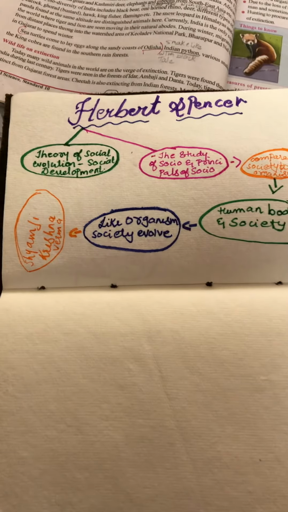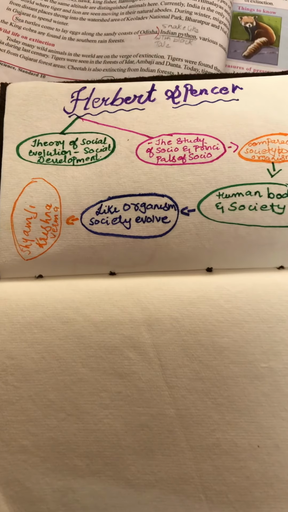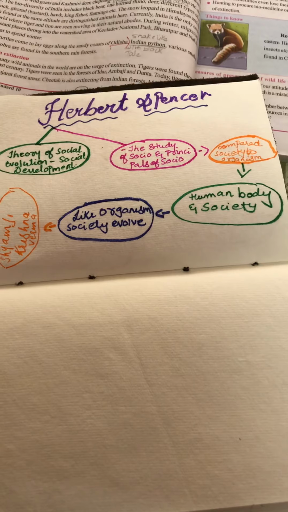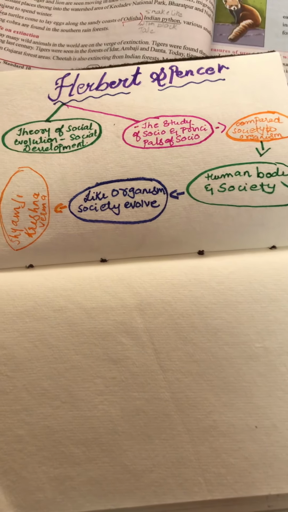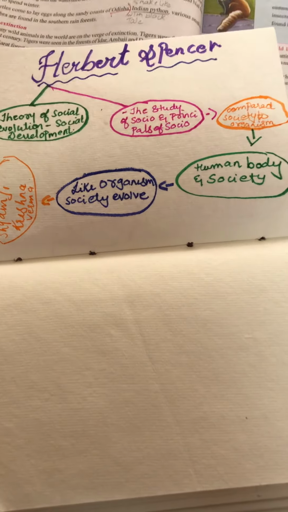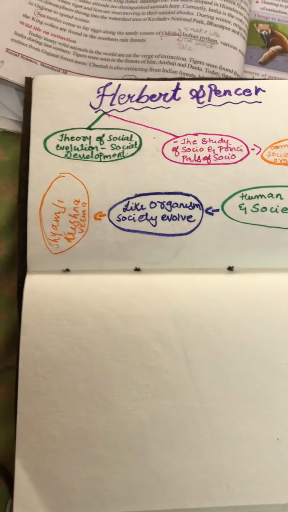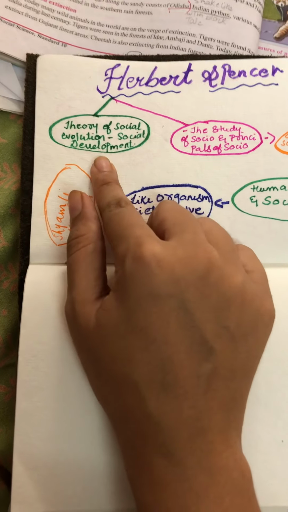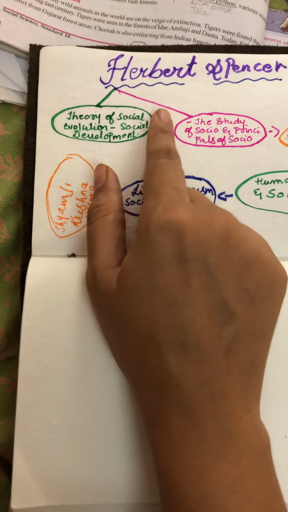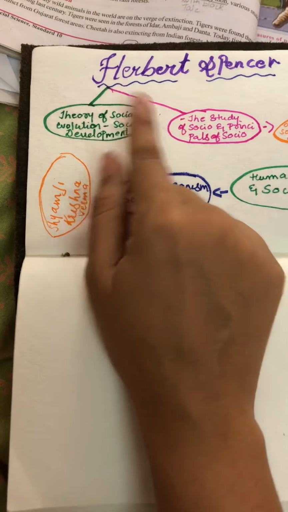Now we will talk about the next sociologist, and that is Herbert Spencer. The British sociologist of the 19th century, Herbert Spencer, presented the theory of social evolution to explain the process of social development. Okay, so he said in order to explain social development, he connected it with the theory of social evolution. What is social evolution?